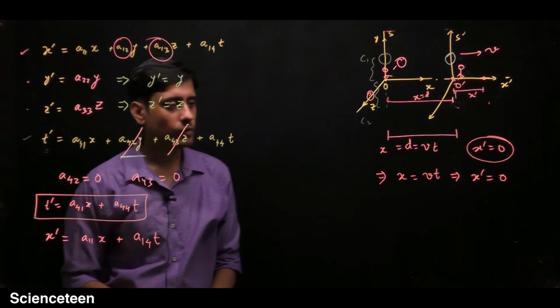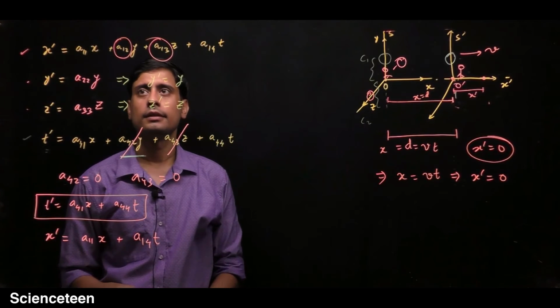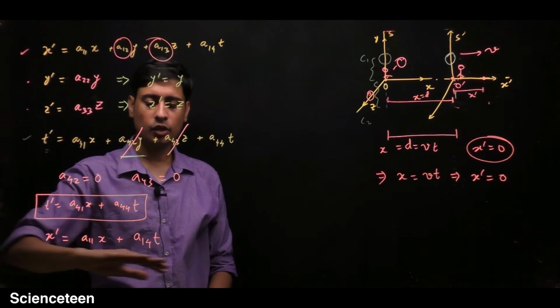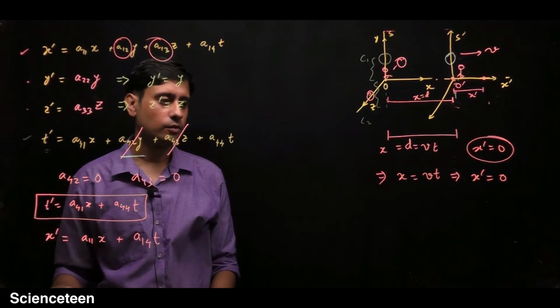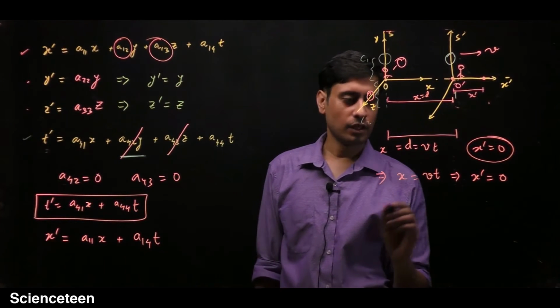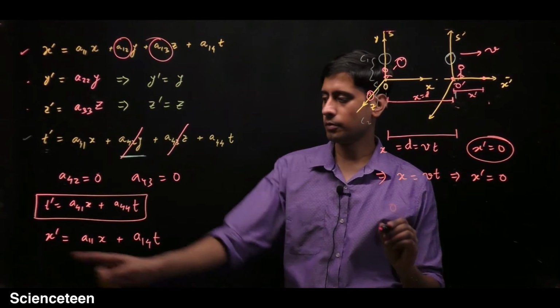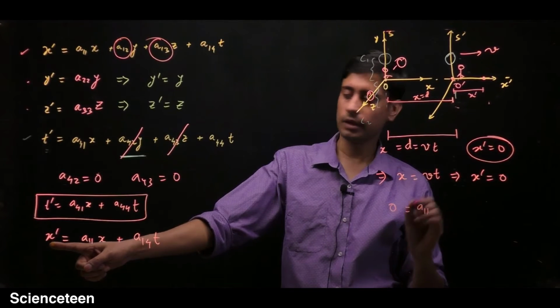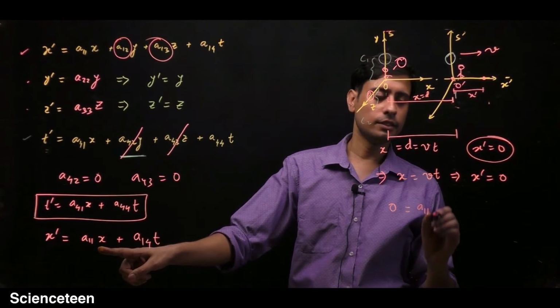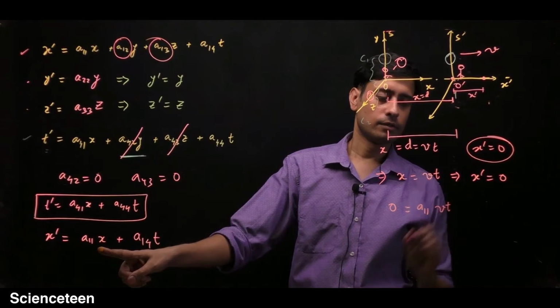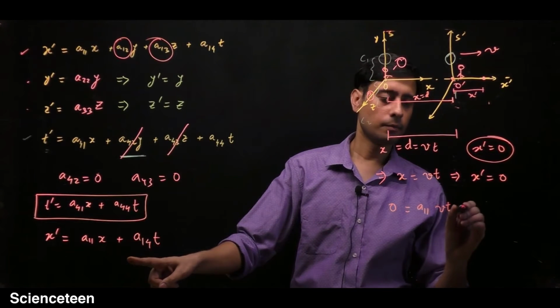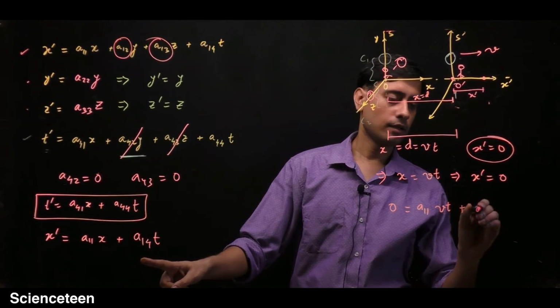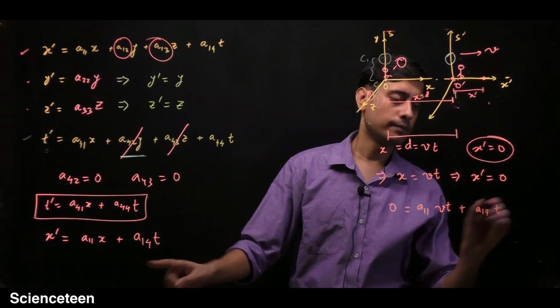So if you put this in the x prime equation, you will get x prime equal to 0, which will be equal to A11, and put vt instead of x. So put here A11 vt plus A14 t.